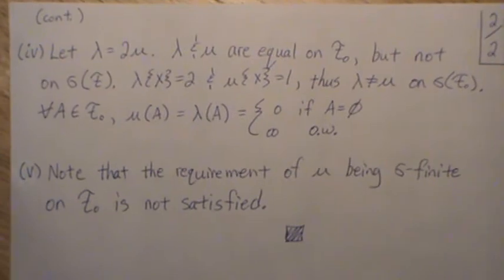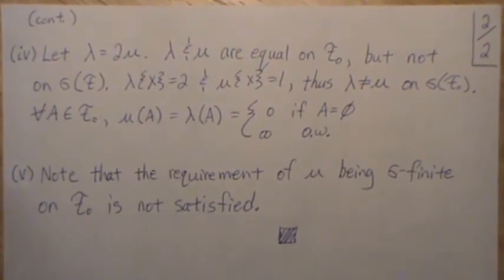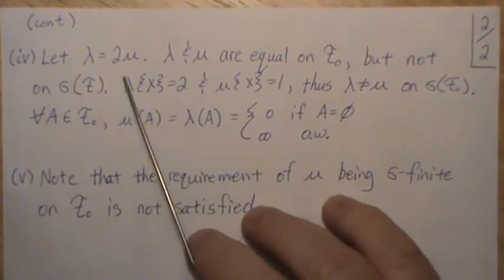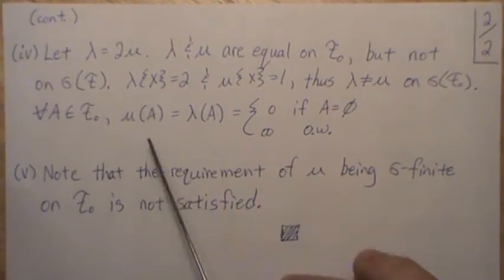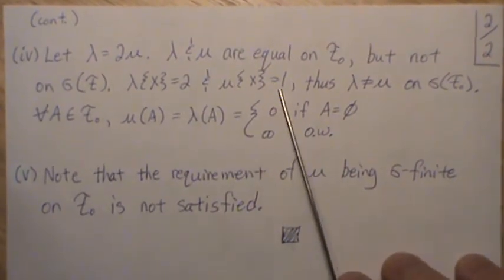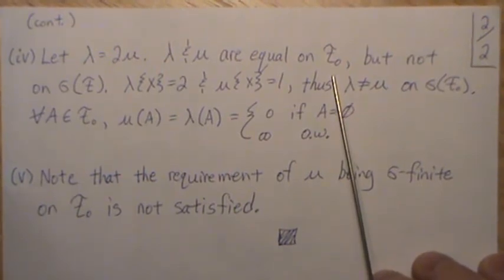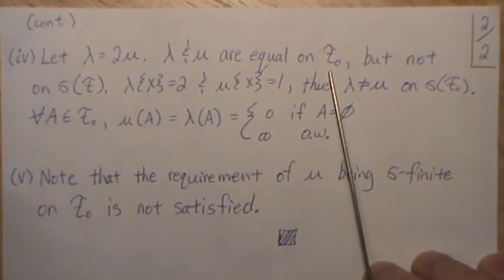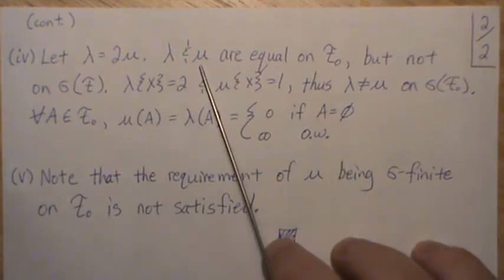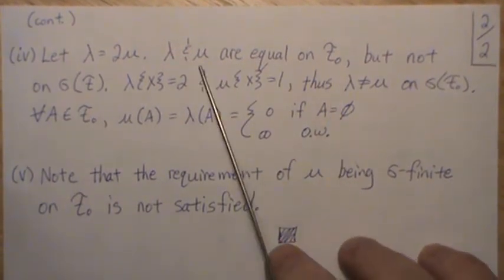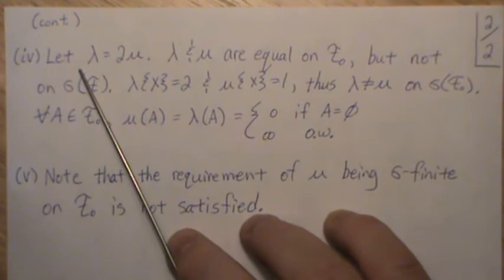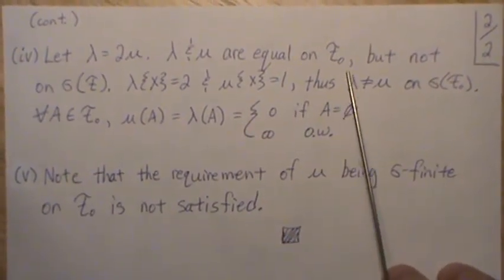Now, observation 4, let's let lambda be 2 times mu. Remember, mu is the counting measure. So lambda and mu are equal on the field F, because every set is infinite. So mu of every set in the field is infinite, and 2 times infinity is infinity. So lambda is infinity, right?